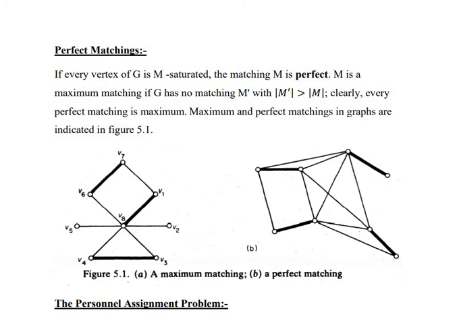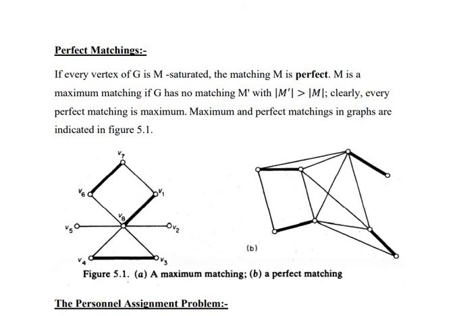The first figure shows an example of a maximum matching, where we are considering only 3 edges: one edge with end vertices v6 and v7, the second edge with end vertices v1 and v8, and the third edge with end vertices v3 and v4. That matching forms a maximum matching because we cannot add any one more edge to this set of edges which will act as a matching here.